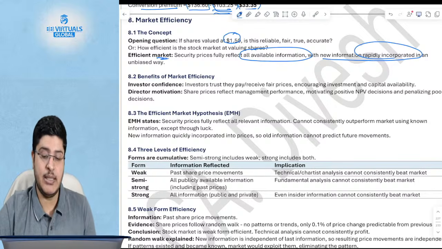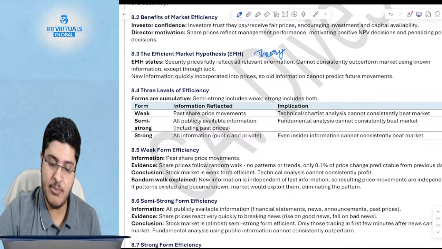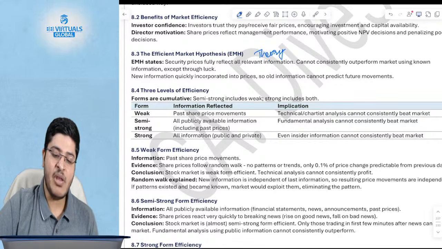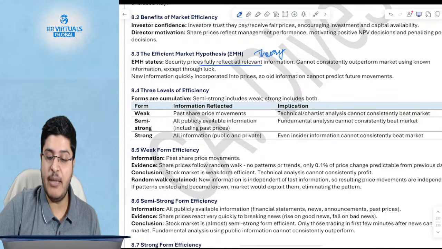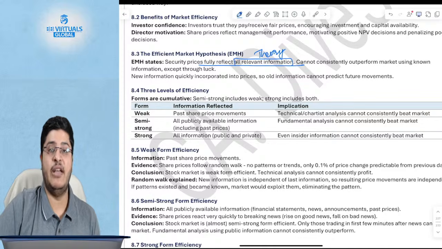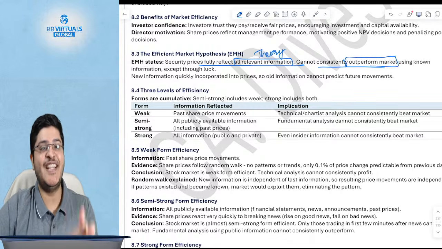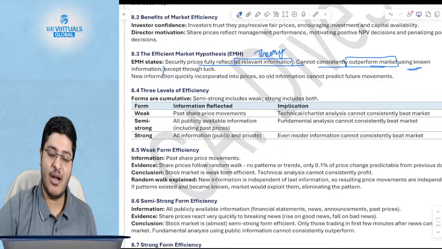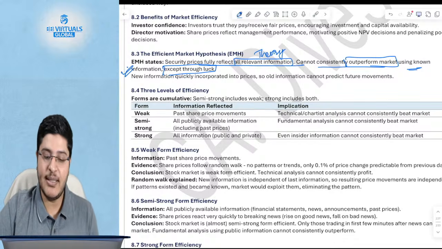This can also be asked as a Section C theory question, so it is important from a theory viewpoint. What does the efficient market hypothesis say? It states that security prices fully reflect all the relevant information. No one can consistently outperform the market without using inside information, except through luck. This is what the efficient market hypothesis says: that the market has all the information, and no one can do better than what the market does.